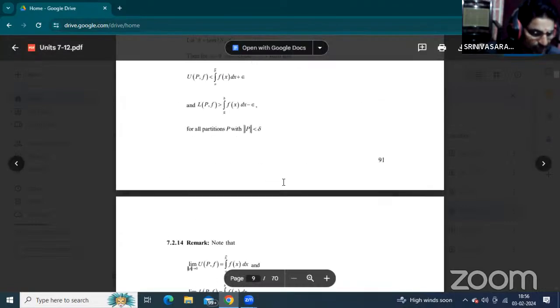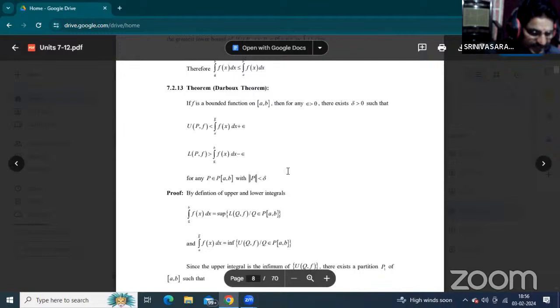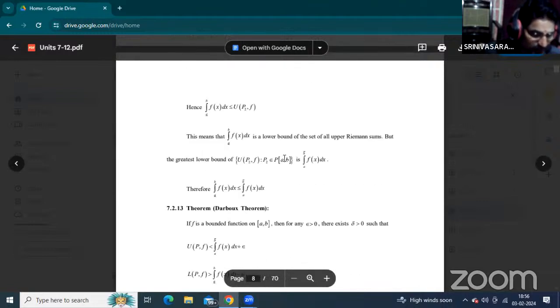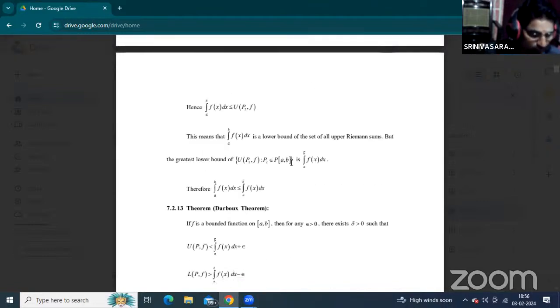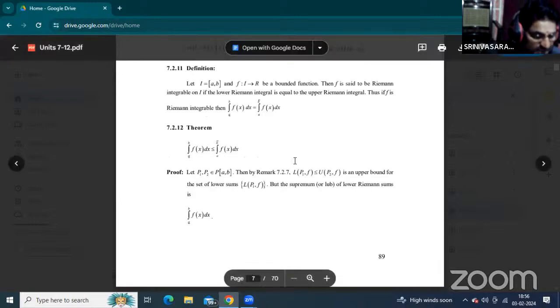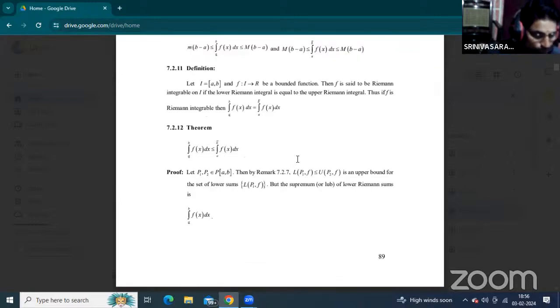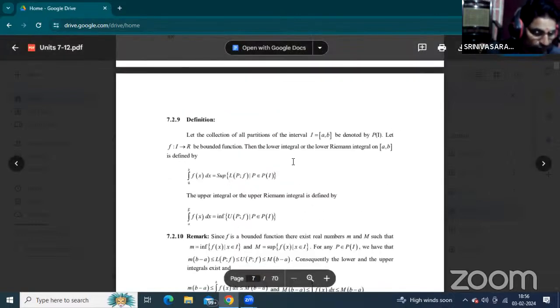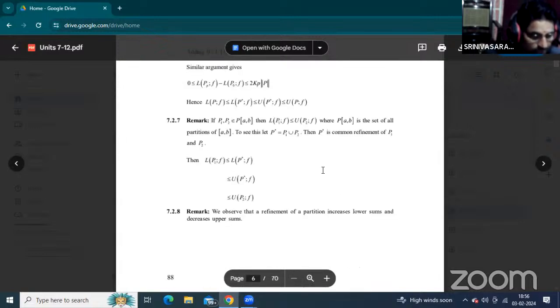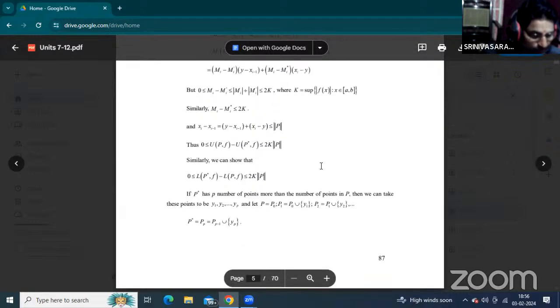Now that is the simple question as on the short answers, U(P,f) and L(P,f) problems, lower Riemann sum and upper Riemann sum problems, and also simple properties. Prove that the lower Riemann integral is less than or equal to the upper Riemann integral. 7.2.12. That is the simple problems.